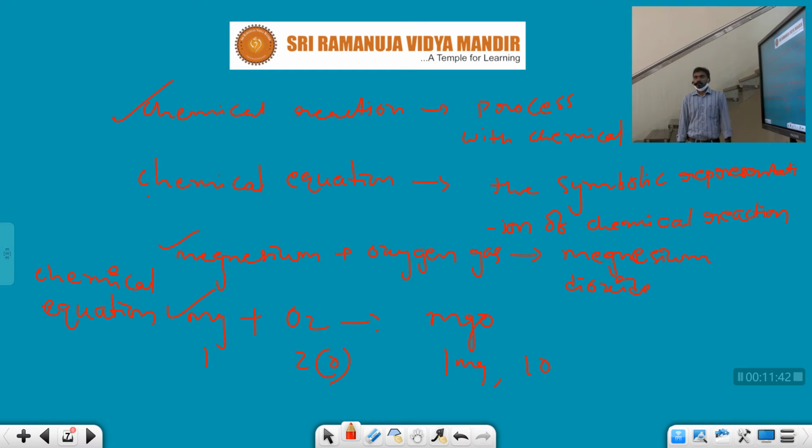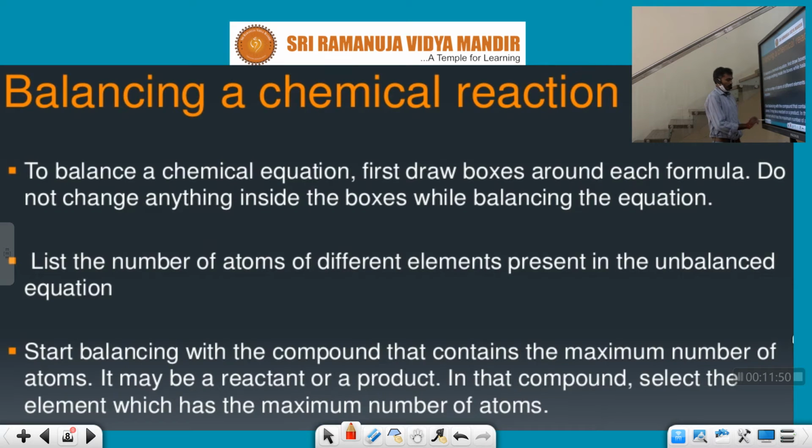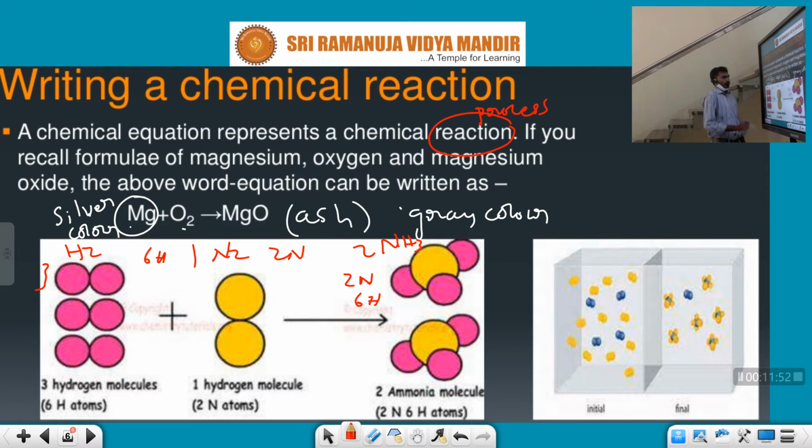But this reaction is called unbalanced. In the reaction, the reactants and products we relate with the arrow.